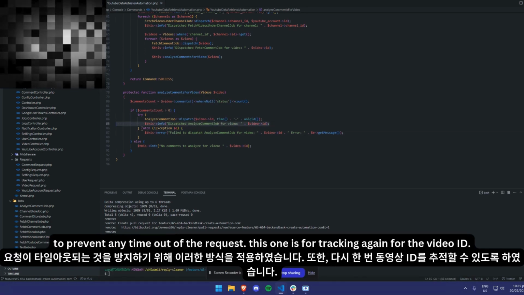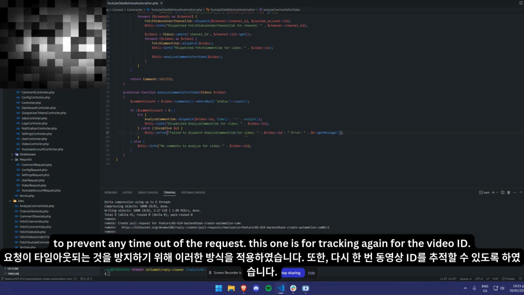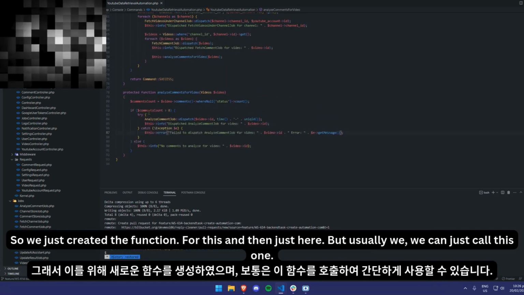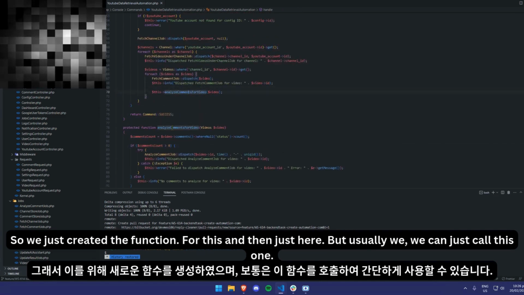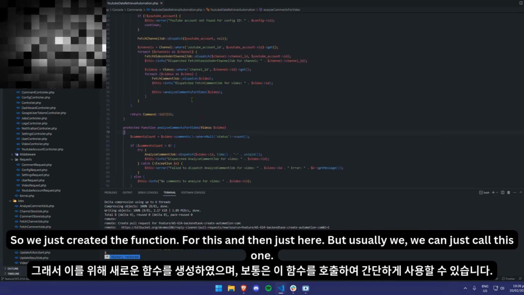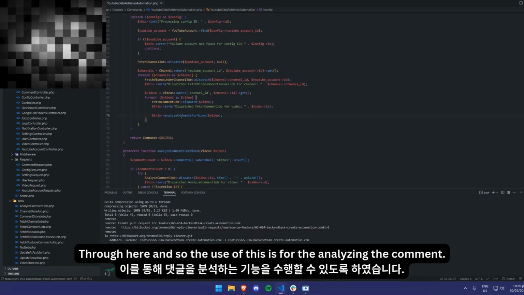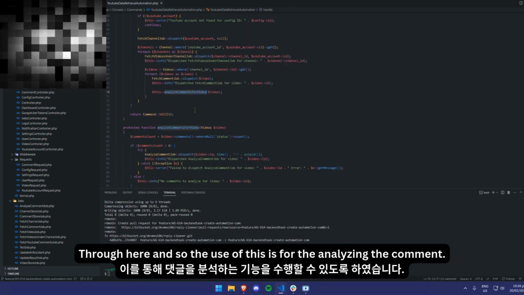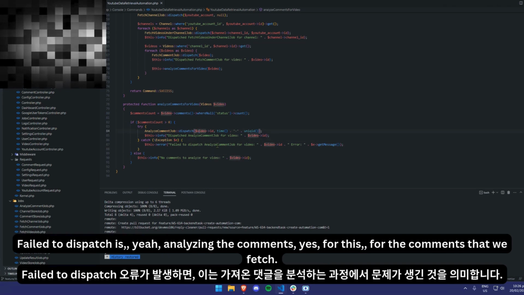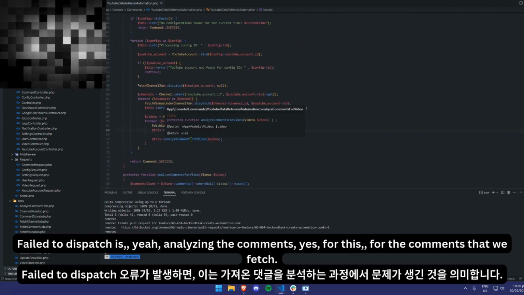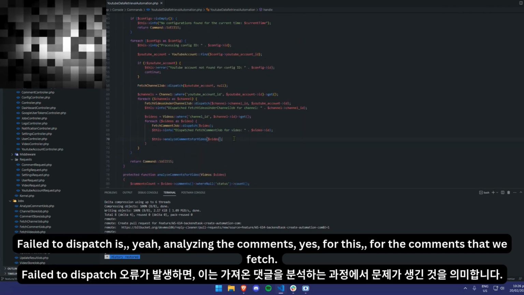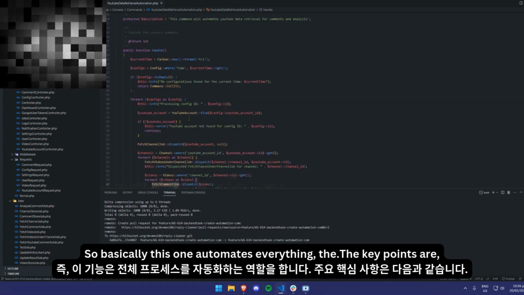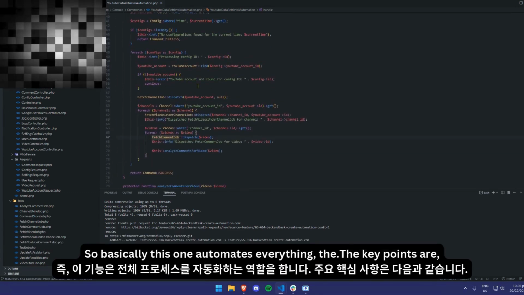Then this one is for the tracking again for the video ID. So we just created a function for this and then use it here. So we can just call this one through here. And the use of this is for analyzing the comments. Fail to dispatch is analyzing the comments that we fetch. So basically this one automates everything.